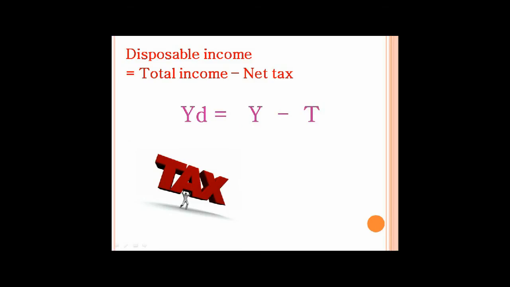Next is the disposable income, which is represented by YD. Disposable income is equal to total income minus net tax. We will assume that tax does not depend on Y, and that they are lump sum taxes. Lump sum taxes means that net tax does not depend on income. The formula of disposable income is YD equals Y minus T.